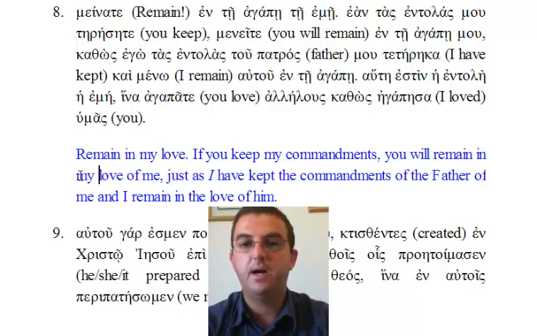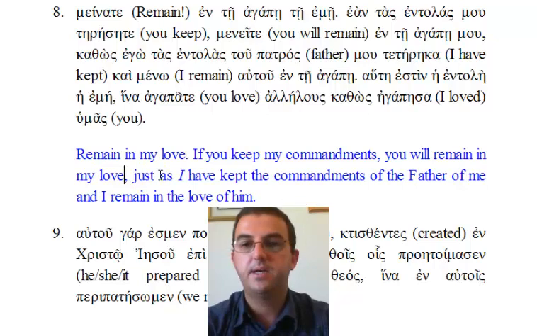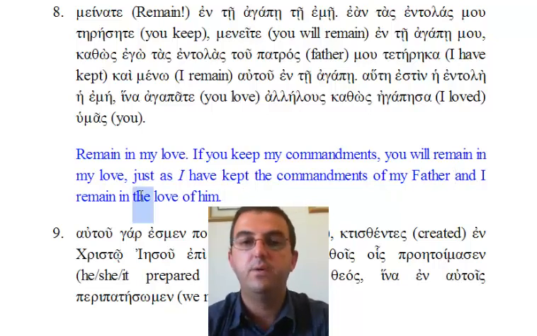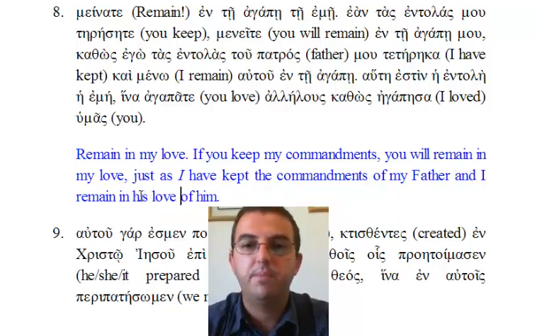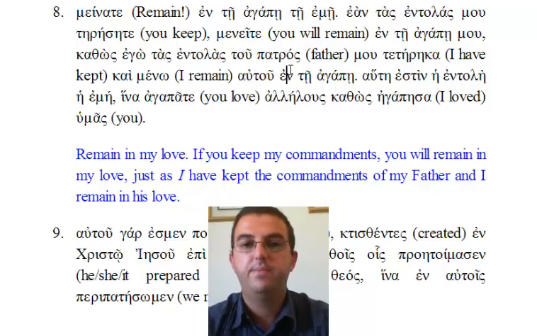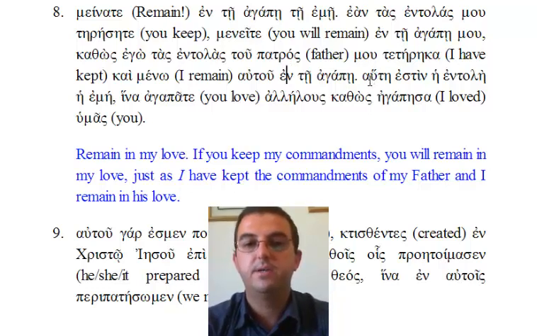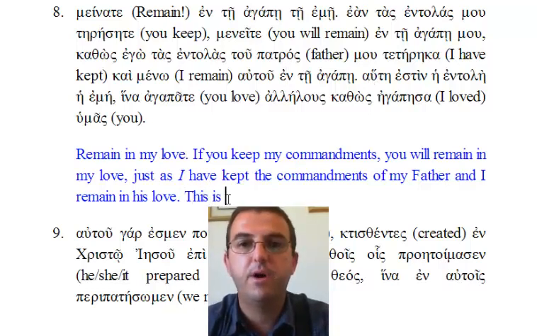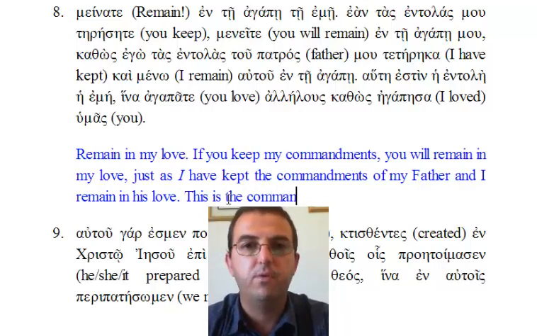Hina agapate alelus kathos agapesa humas. This is my commandment. Hina means that. Agapate, we are told, means you love. Alelus is the accusative plural form, and it means one another. Hina agapate alelus, that you love one another. Kathos, just as. Agapesa, we are told, means I loved. Humas is you. That's been a mouthful, but I think that you have probably been able to follow most, if not all, of the translation.